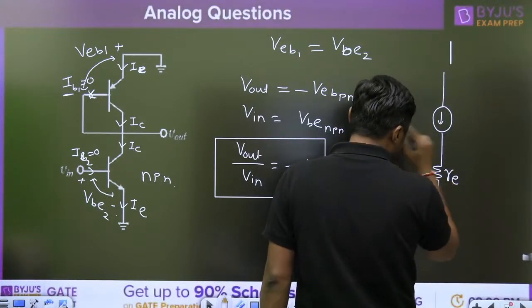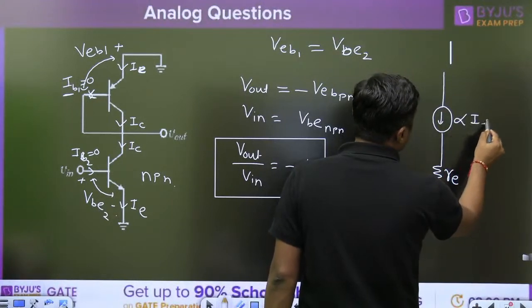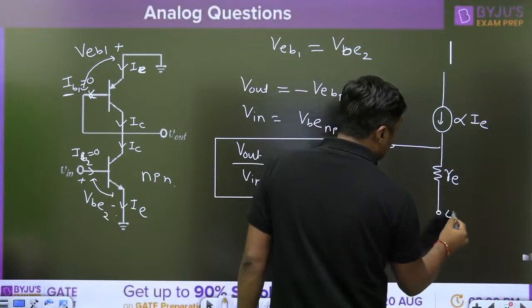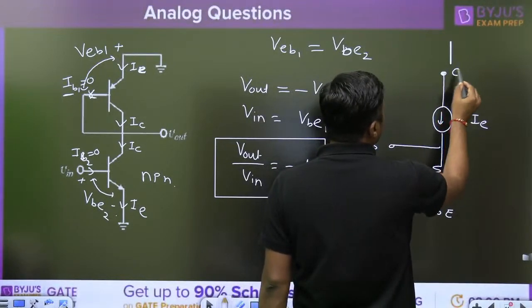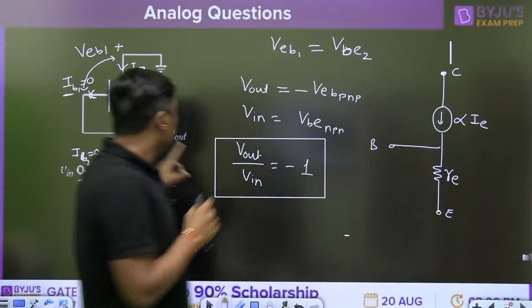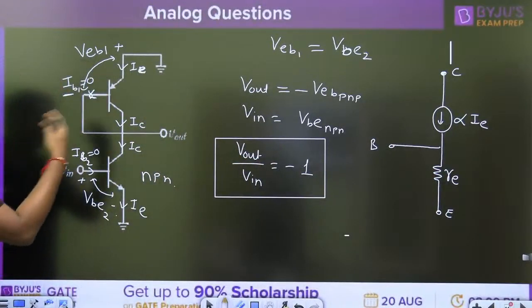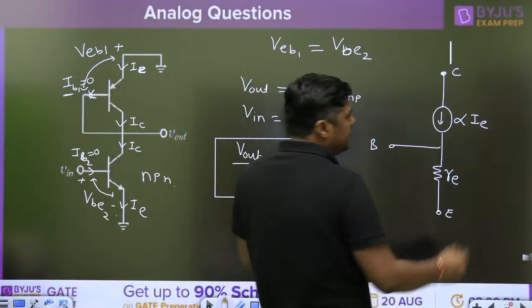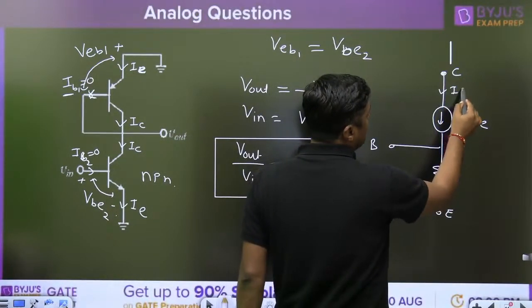This is the RE. This is called alpha I. And this is the base. This terminal is called the emitter terminal. This terminal is called the collector terminal. You can connect this to find the small signal model, and again you are going to get the same answer, minus 1.